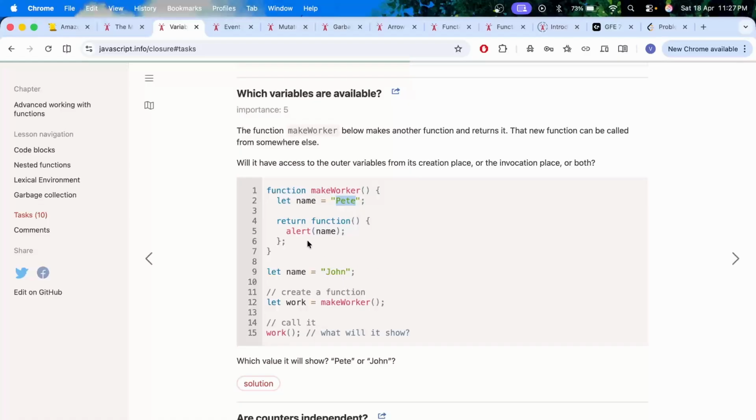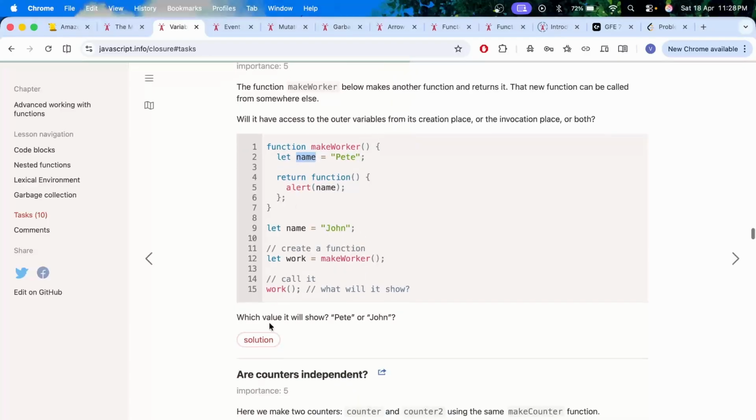Why? Because first it would try to find name in the lexical environment closest to it, and it will find name in here, so it won't go outer to find the value of name.